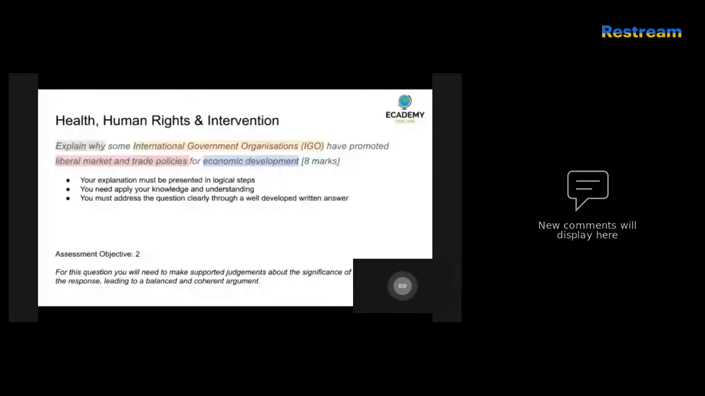You're going to talk about different IGOs. My suggestion would be that in the exam you bullet point some examples of IGOs that you've studied, in this case the World Bank, IMF and so forth, and then also write down what you understand a liberal market and trade policy to be, and some examples of how they have had a positive or perhaps even negative impact on economic development.